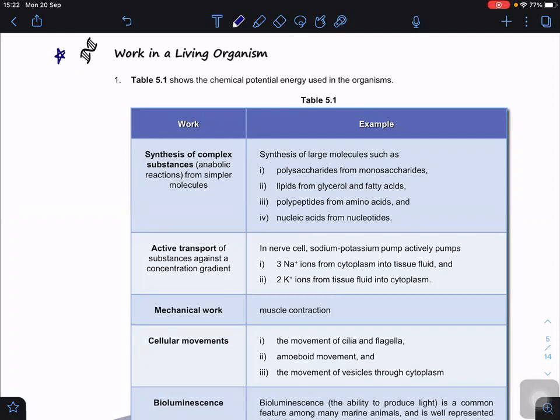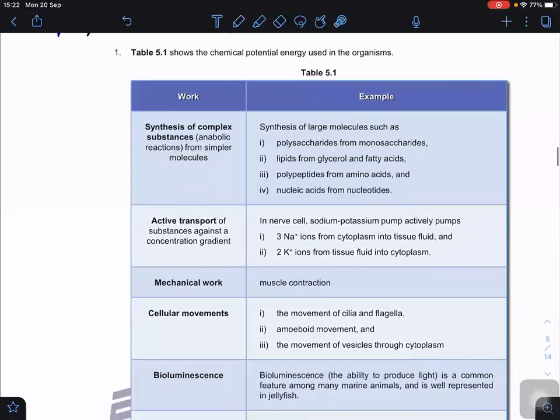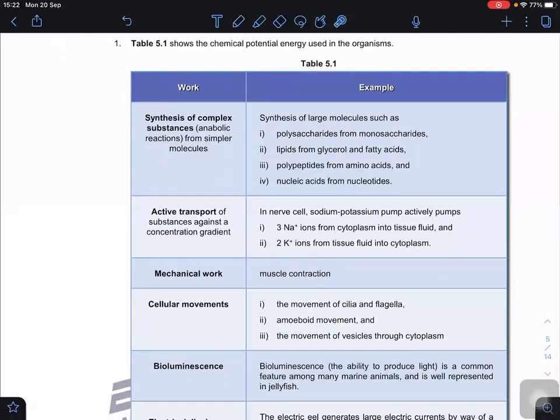Okay, so I have summarized here for you guys. Table 5.1 shows the chemical potential energy used in organisms. We can use this potential energy to synthesize complex substances in anabolic reactions from simpler molecules. For example, we synthesize polysaccharides from monosaccharides. These polysaccharides are such as starch for plants and glycogen, carbohydrates, for animals; lipids from glycerol and fatty acids; polypeptides from amino acids; nucleic acids from nucleotides.